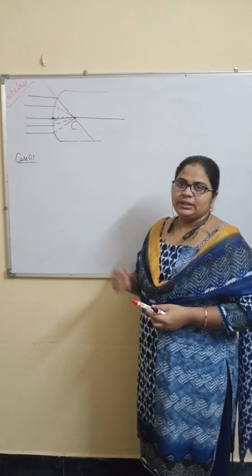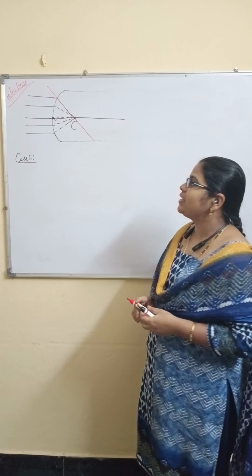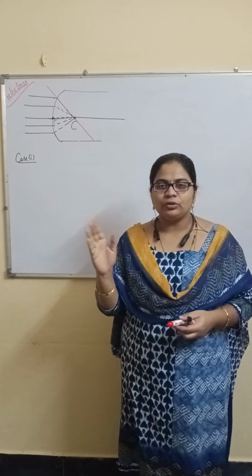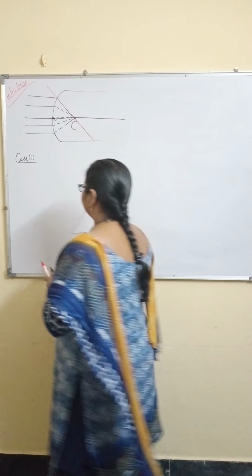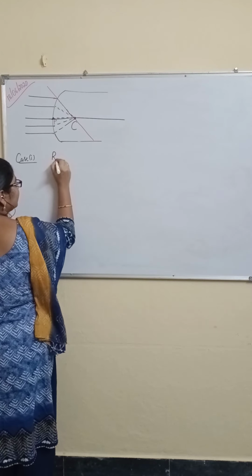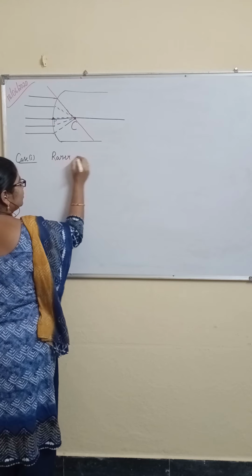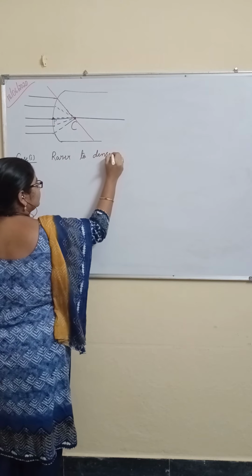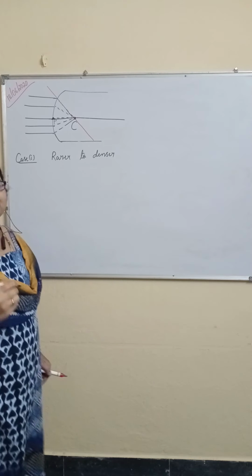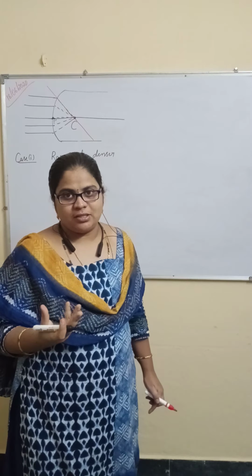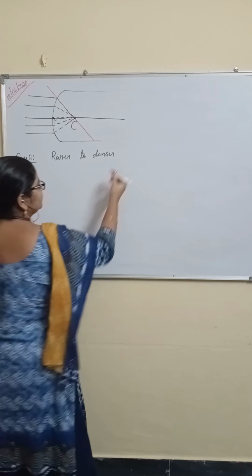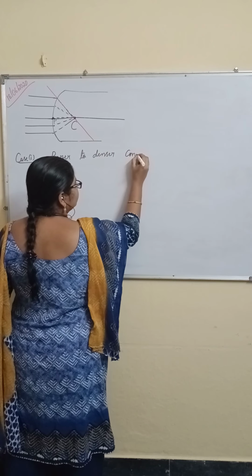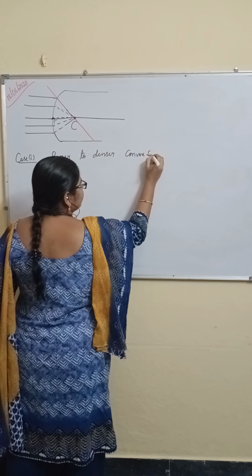Now, case 1. The light ray is coming from rarer to denser, and the light ray is meeting a convex surface.